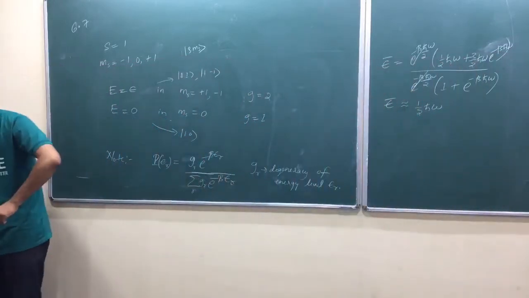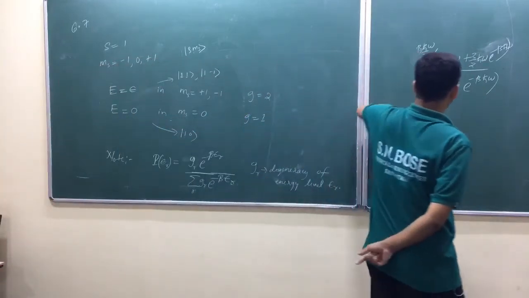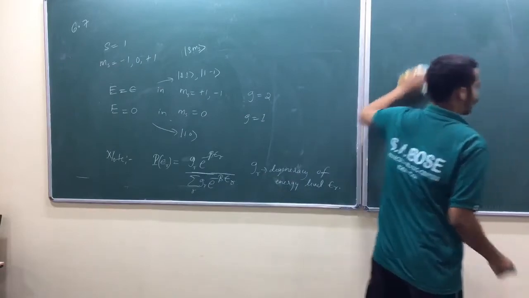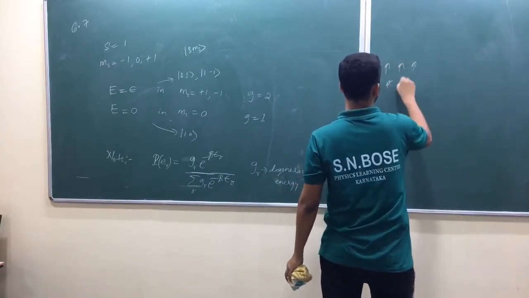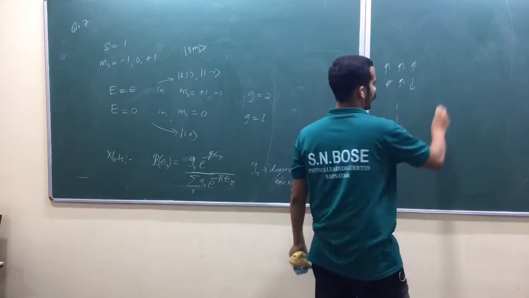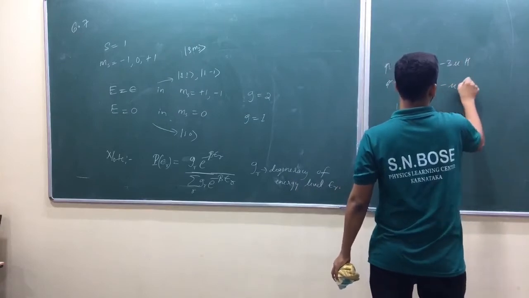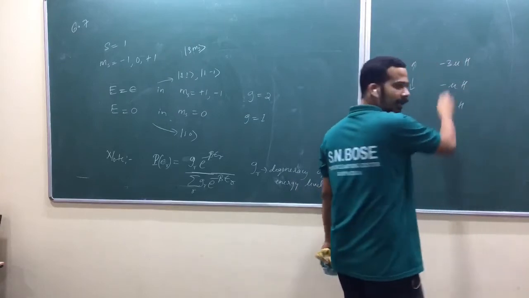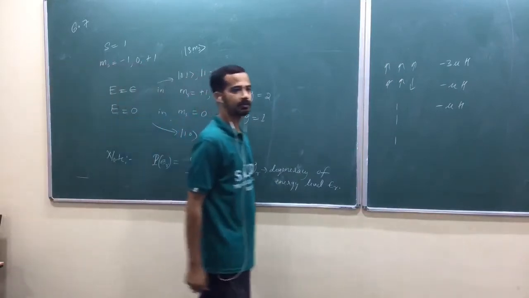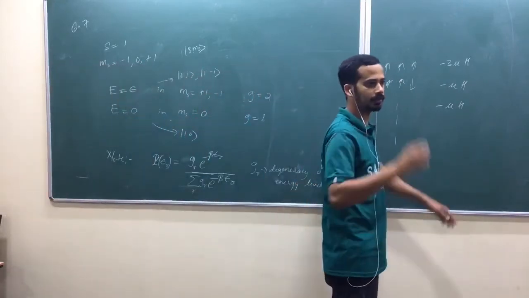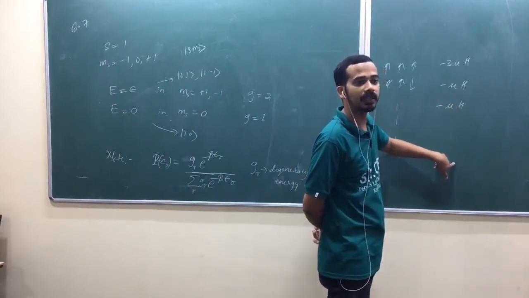Wait a second. Do you remember we have done this in the case of the 3-spin particle actually? We got it like this, do you remember? And we found the partition function for the 3-spin system together, isn't it? We got, look at here, minus mu h, 3 times.